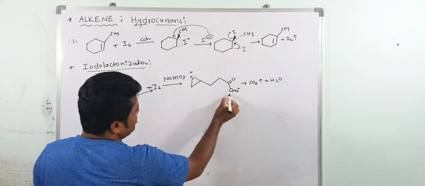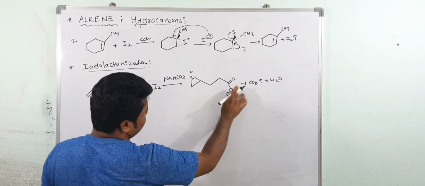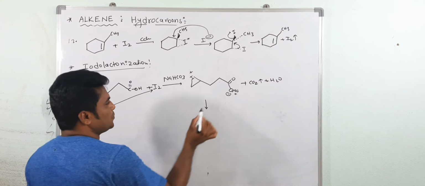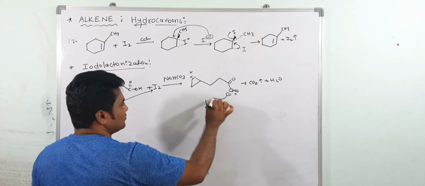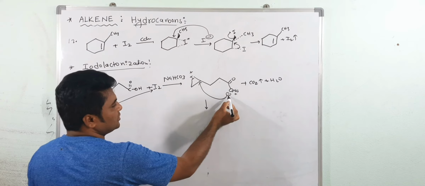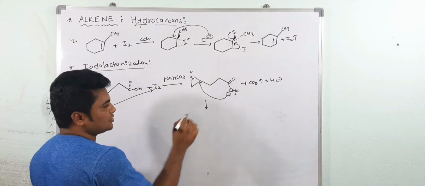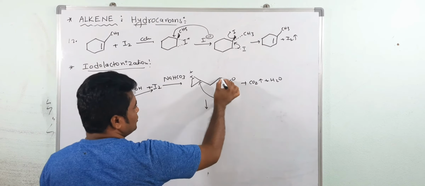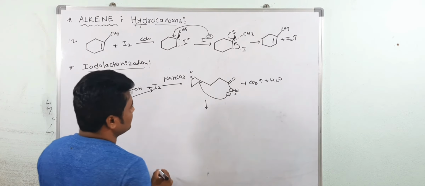Then after, see, this carboxylate acts as a nucleophile now. See here, now this ring opens in this direction. This ring opens at this oxygen because oxygen is a better nucleophile than iodine. So now see, 1, 2, 3, 4, 5, a five membered ring you will get.